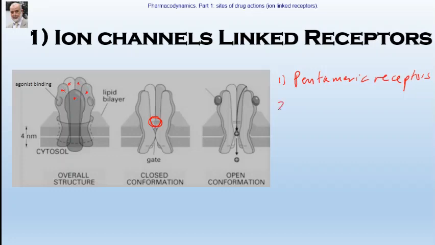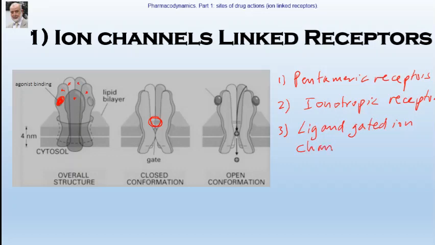That's why they are known also as ionotropic receptors. Why ionotropic receptor? Because when they are stimulated, they lead to opening of certain ion channels. That's why they are known as ionotropic receptors. These receptors are stimulated by agonists. They have a specific site for binding of an agonist. That's why they are also known as ligand-gated ion channels.